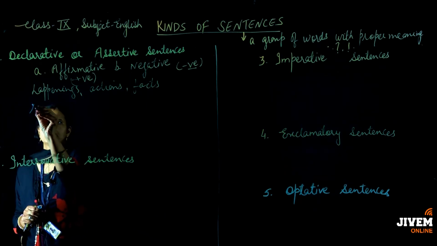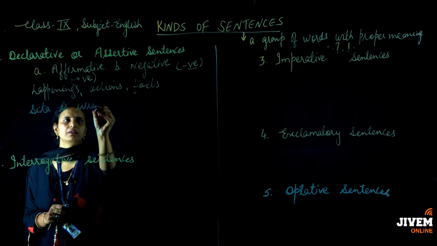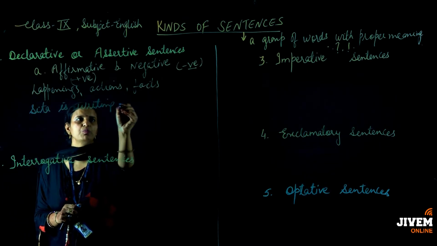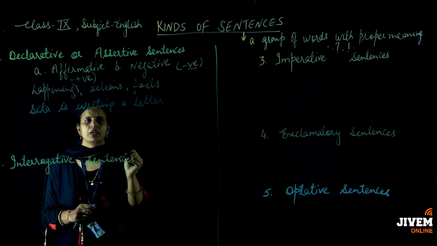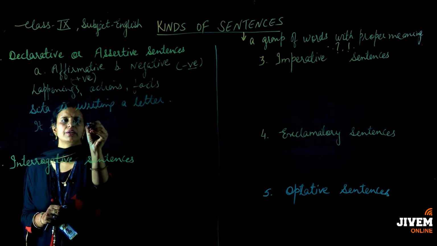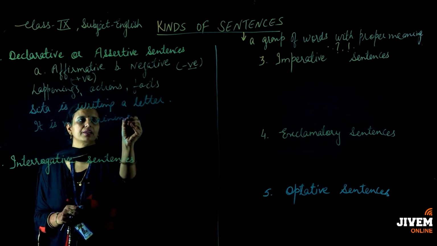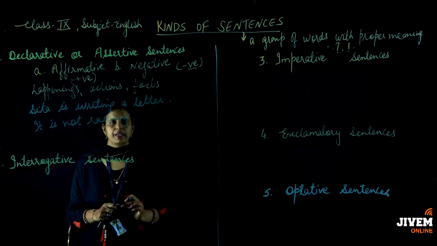Like I can say that Sita is writing a letter. It is an affirmative sentence because it is giving a positive statement. If I say that it is not raining, so it's a fact, and at the same time it gives a negative meaning, so it's a negative sentence.